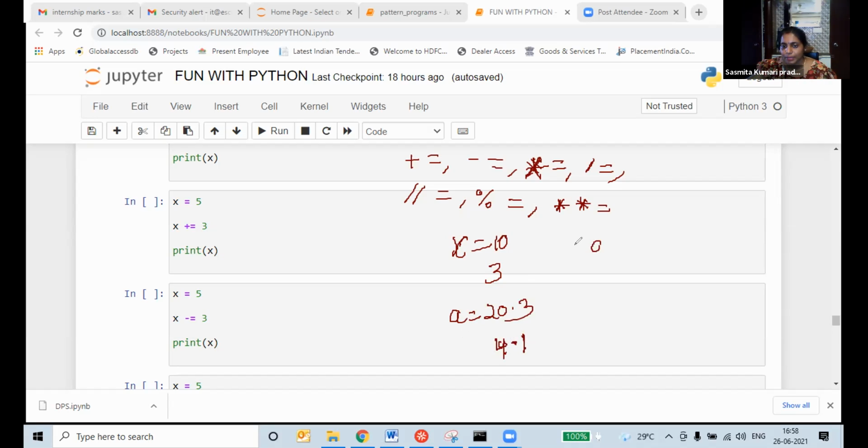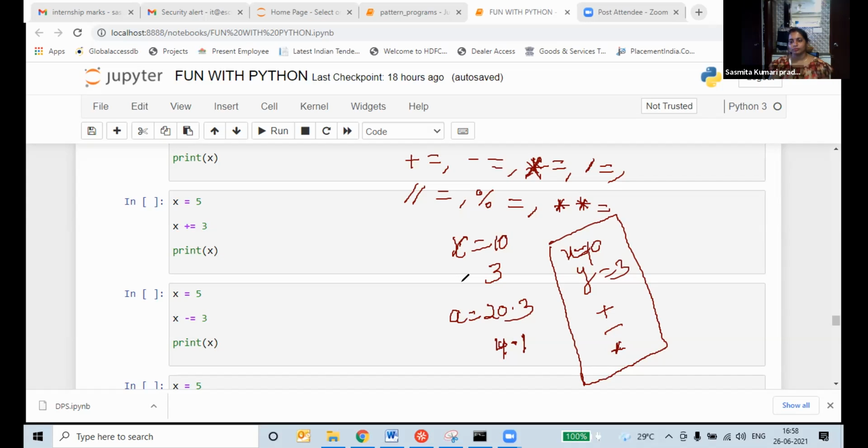When you compare, x is equal to 10, y is equal to 3, you have to compare these two with plus, minus, multiplication and all. Compare the assignment operator and the normal arithmetic operator, and tell me tomorrow. That's it. Are you ready? Write down in your notebook.